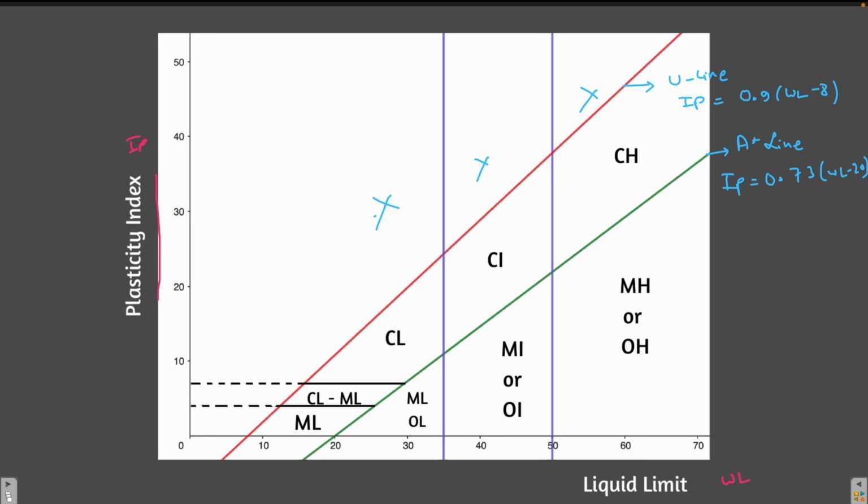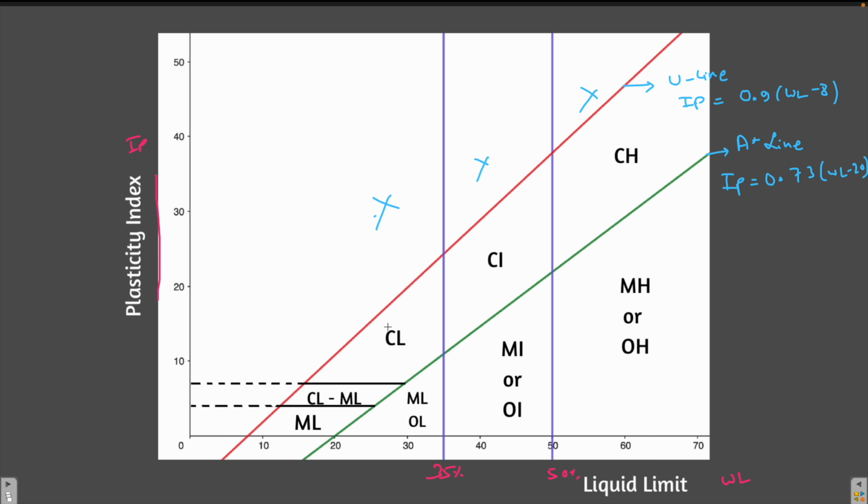Now here you must also take care of the two purple lines here and here. This purple line is exactly at 35% of the liquid limit, and this is 50% of the liquid limit. Any soil having a liquid limit less than 35% has low compressibility.